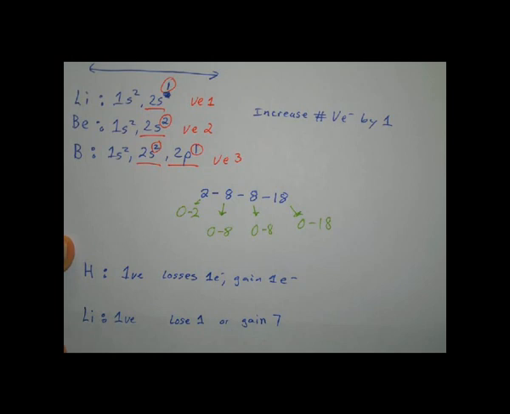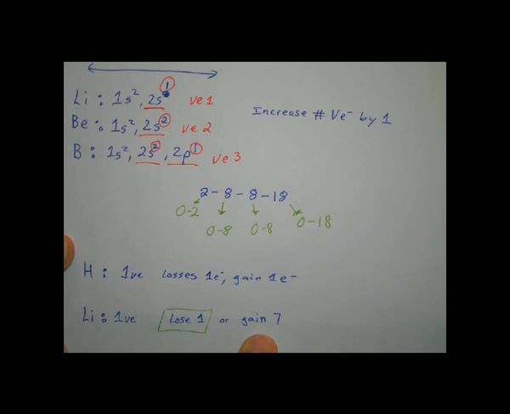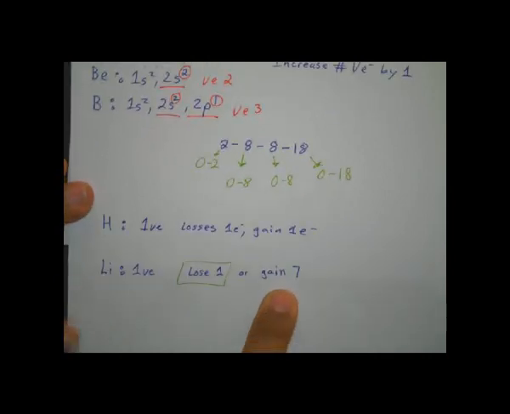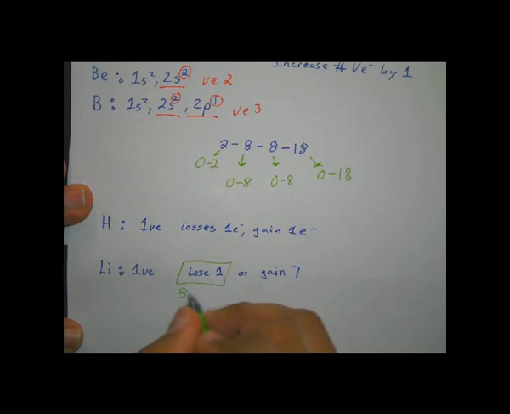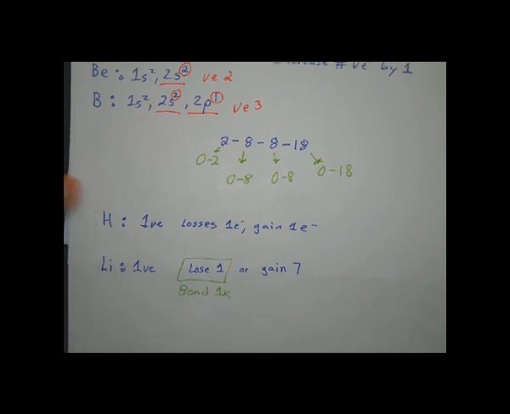Which one do you think takes less energy? It takes energy to do both. Guys, it's easier for lithium to lose 1 electron than to try to gain 7 more electrons. So now I know that lithium will lose that 1 valence electron, and he can bond 1 time. He can make 1 bond.